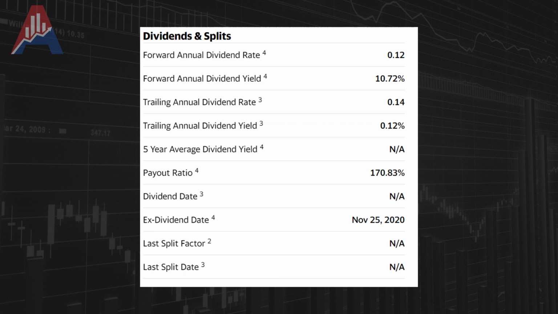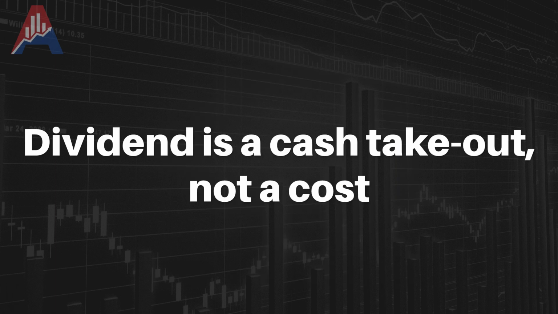So this one is from Yahoo Finance, and this is from DGOC. You all know DGOC, and it states that the payout ratio is 170 or 171%. So in this case you would say the dividend is not safe, get out of this company. However, and this is something that I would like to point out, the dividend is a cash takeout, it's not a cost.